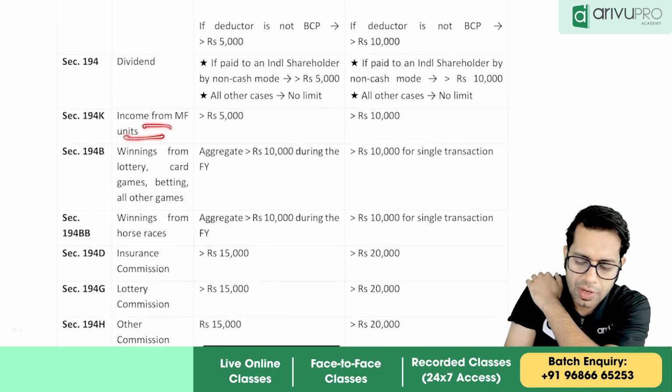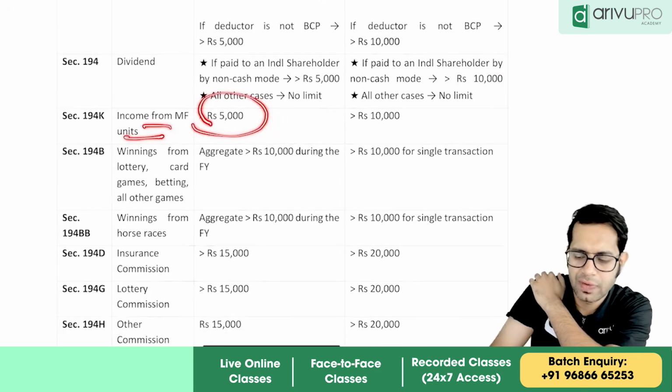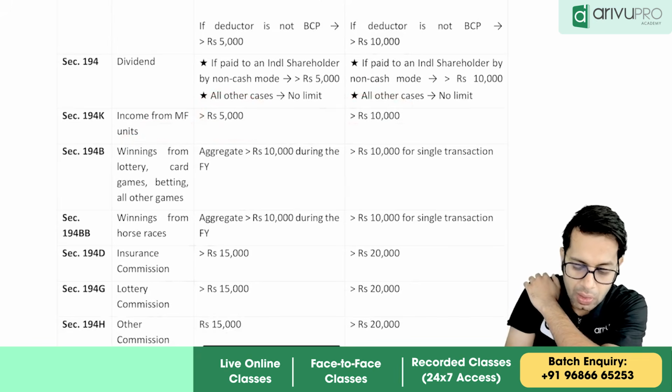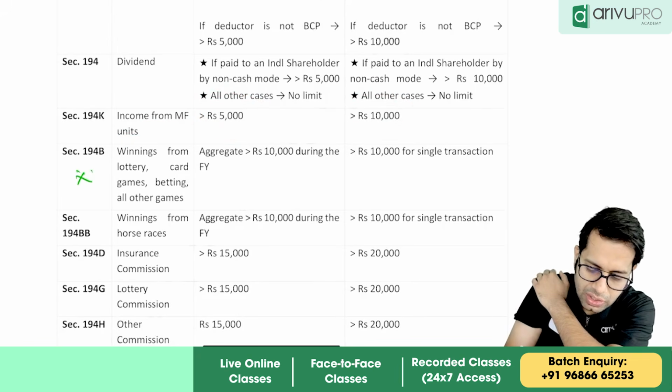Income from unit of mutual fund, limit was 5,000, now it is increased to 10,000. Now this is an important change.